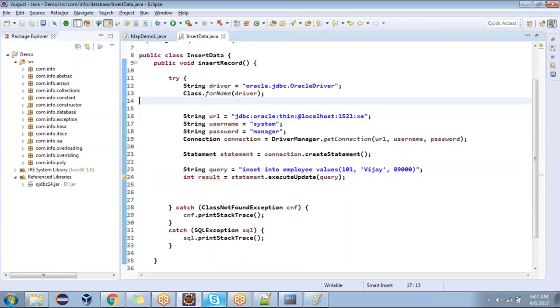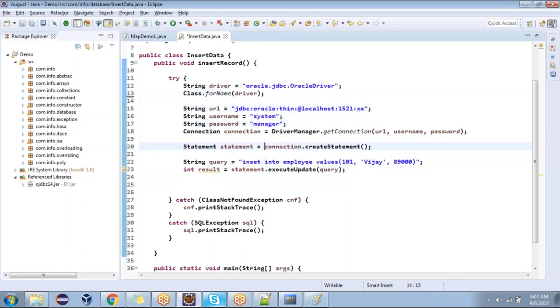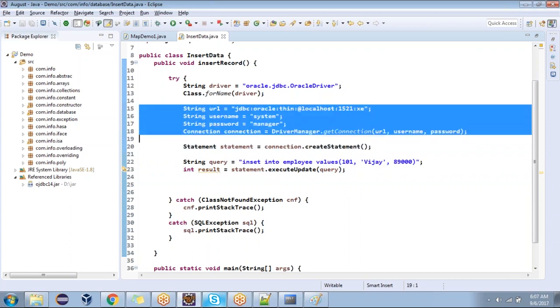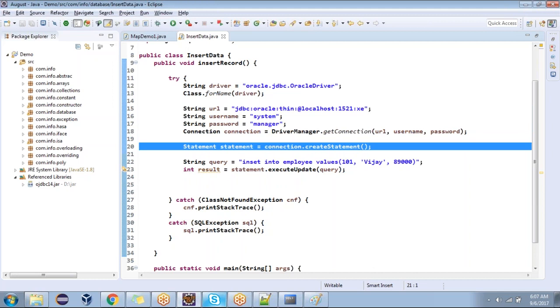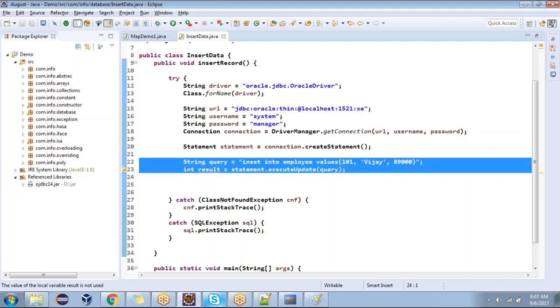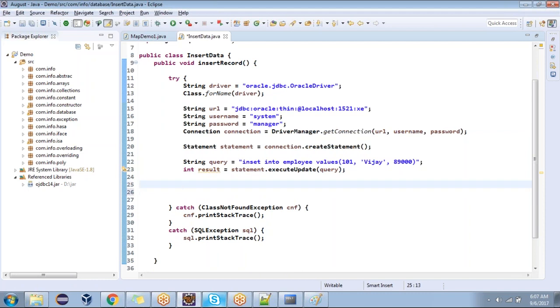Tell me what is the first step? Loading or registering the driver. Second step, getting the connection in the connection object. Third step, creating the statement, sir. Fourth step, executing the query.